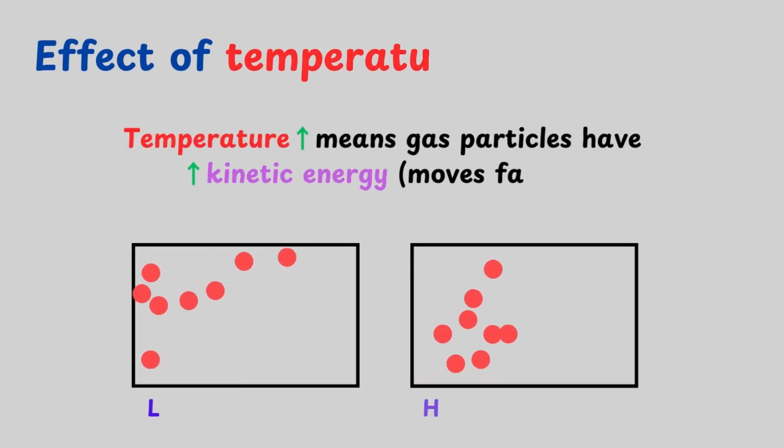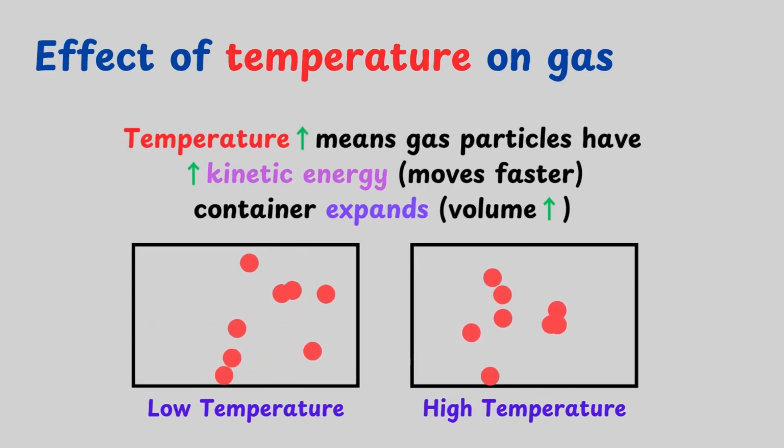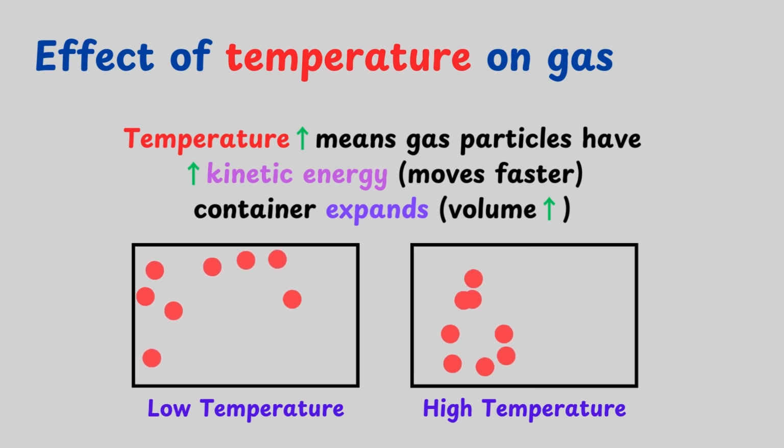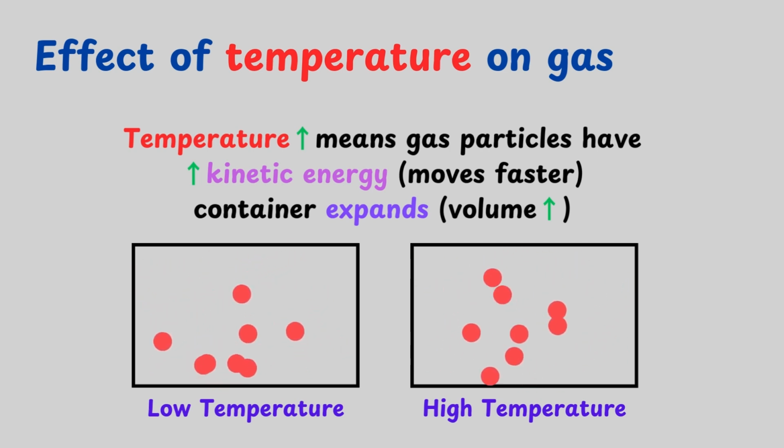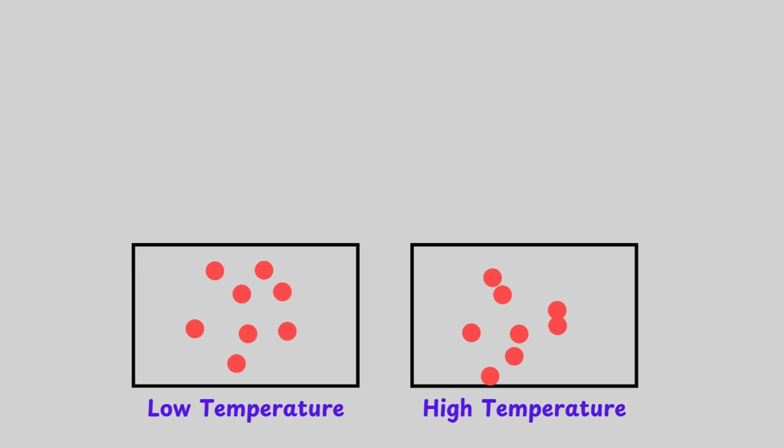Effect of temperature on gas. As temperature increases, gas particles have more kinetic energy, so they move faster. This is shown by the animation below. If the gas particles are in an expandable container such as a balloon, the container starts expanding as volume increases. If the gas particles are in a non-expandable container, pressure builds up.